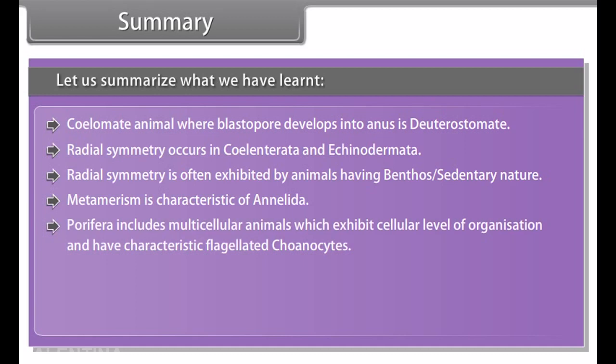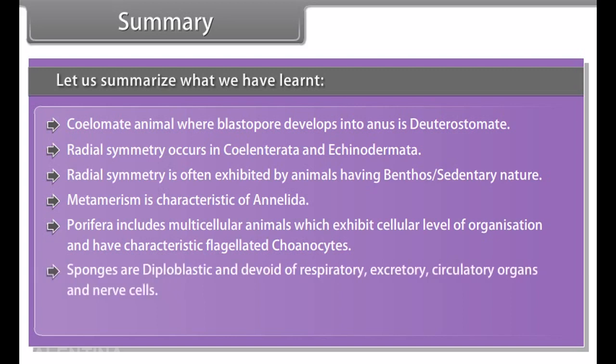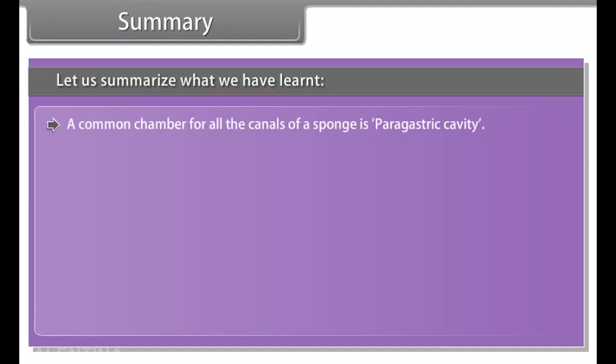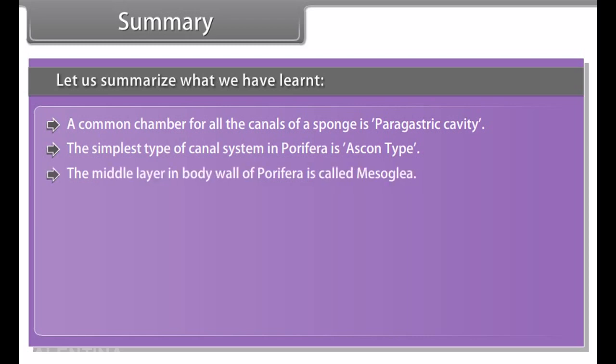Porifera includes multicellular animals which exhibit cellular level of organization and have characteristic flagellated choanocytes. Sponges are diploblastic and devoid of respiratory, excretory, circulatory organs and nerve cells. Canal system is found in sponges. A common chamber for all the canals of sponge is paragastric cavity. The simplest type of canal system in Porifera is ascon type. The middle layer in body wall of Porifera is called mesohyl. Classification of Porifera is based on spicules.